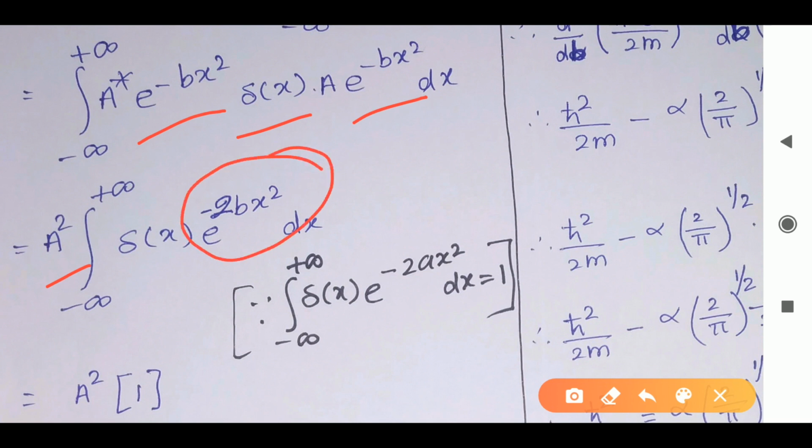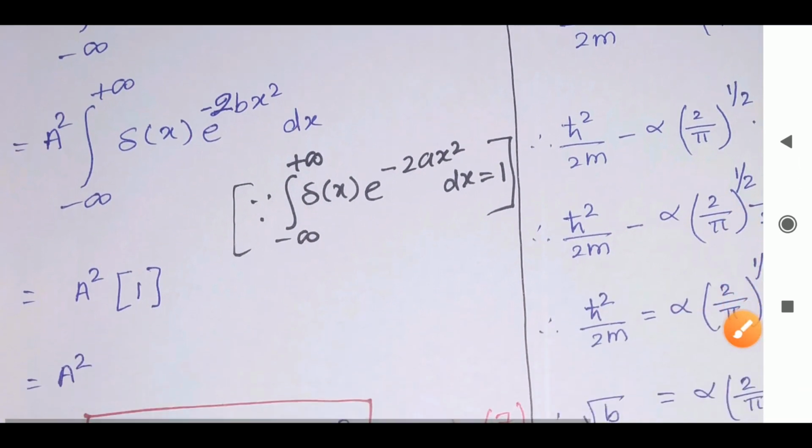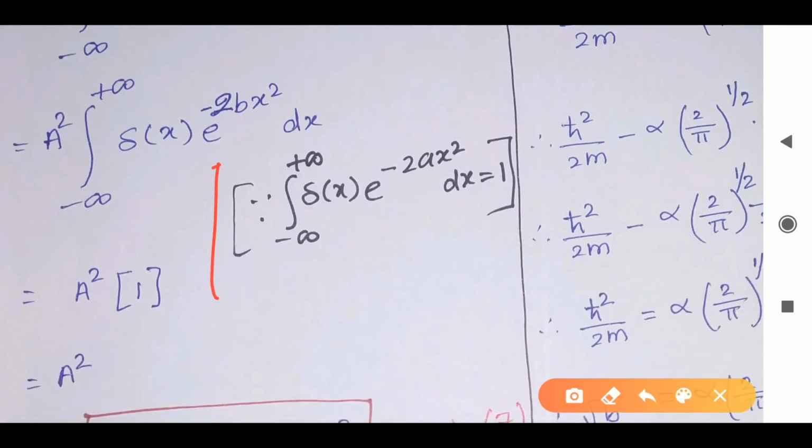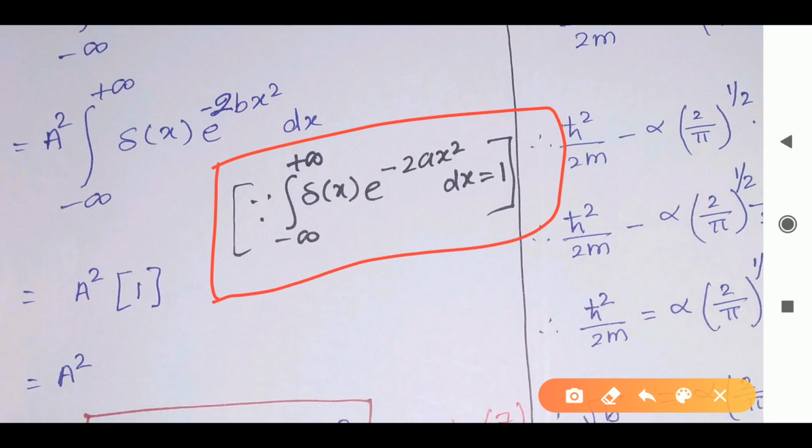Now you remember the Dirac delta function. Now we know the Dirac delta function. By the Dirac delta function, if we have this kind of value, it will give us 1.